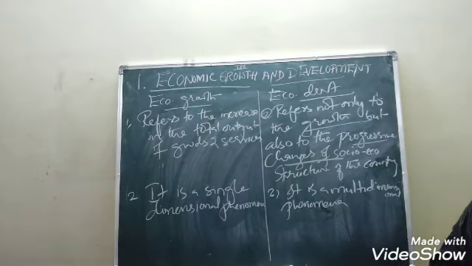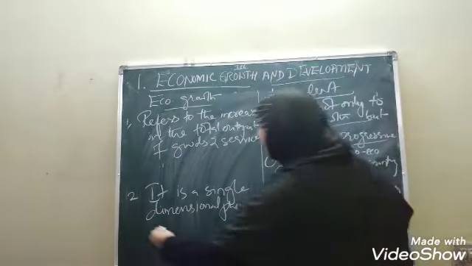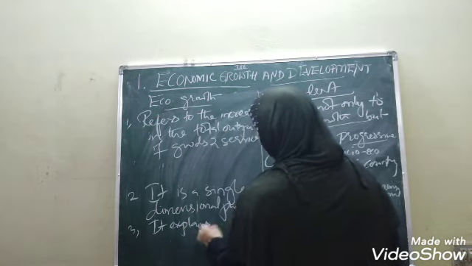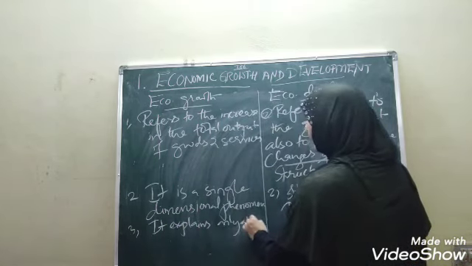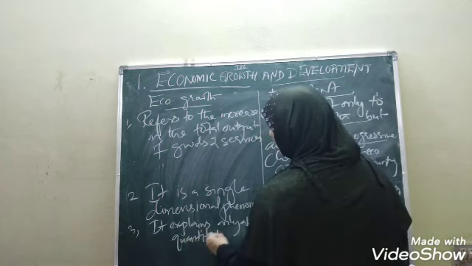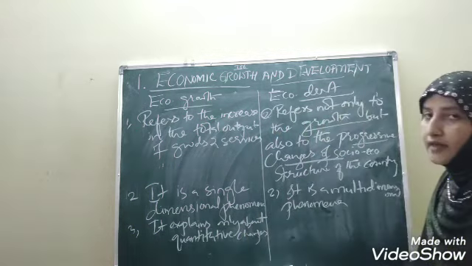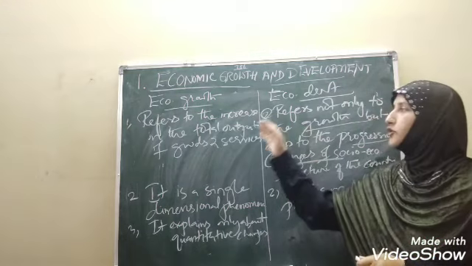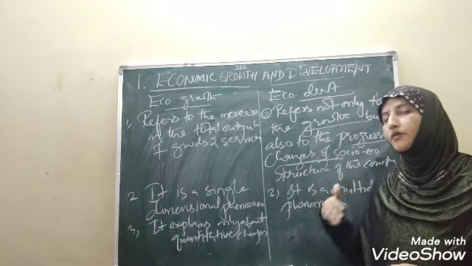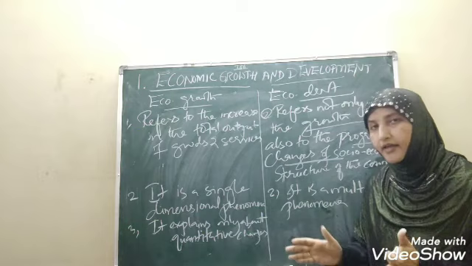The third one. Number three: economic growth explains primarily only quantitative changes. What do we mean by quantitative? It relates only to quantity. What quantity, children? How much output was produced in the previous year, the current year, and how much we are going to produce next year. So it is related only to quantity.